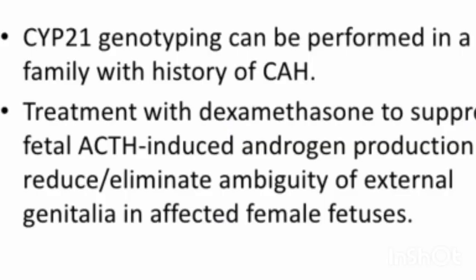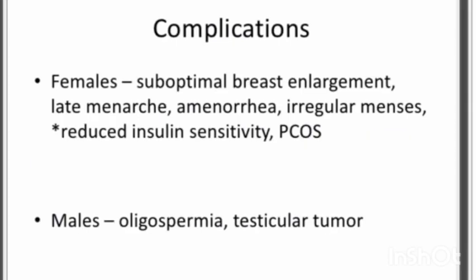We have to remember that CYP21 genotyping is also performed when there is a family history, to know whether the following childbirth will have congenital adrenal hyperplasia. The treatment is basically with dexamethasone. Basically we suppress the fetal ACTH, which otherwise induces androgen production, and the aim of the treatment is to reduce ACTH overproduction, so that we can prevent further complications like hirsutism.